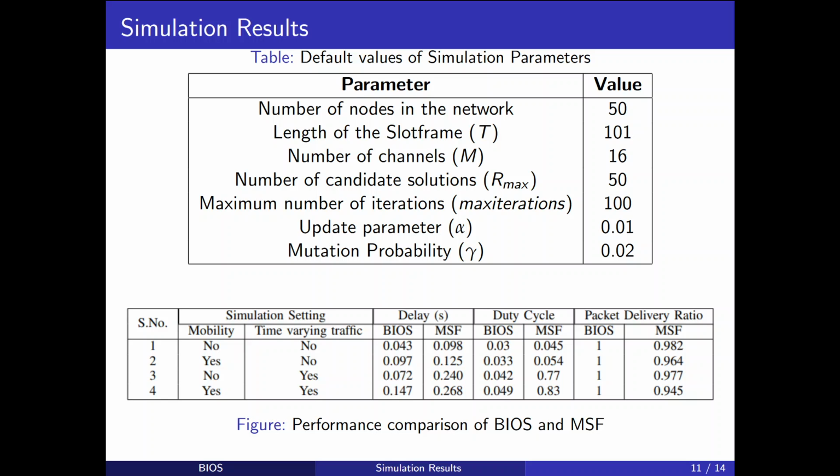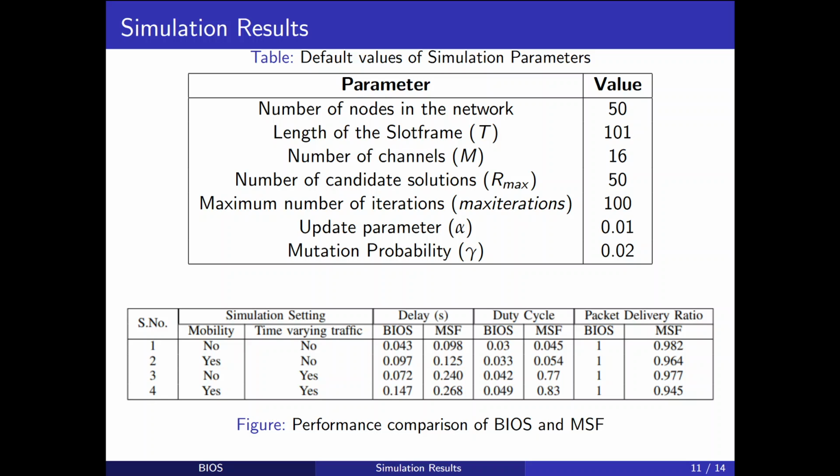In BIOS, the increase in delay due to the mobility of nodes in TSCH network is marginally higher than that in MSF, as observed from the first and second rows or third and fourth rows. Mobility of nodes causes the network topology to change and hence the entire set of primary constraints change in the BIOS problem. Hence the learning of the network has to be restarted and as a result delay is increased. However, the absolute value of delay in BIOS TSCH is still better than MSF for all simulation scenarios.